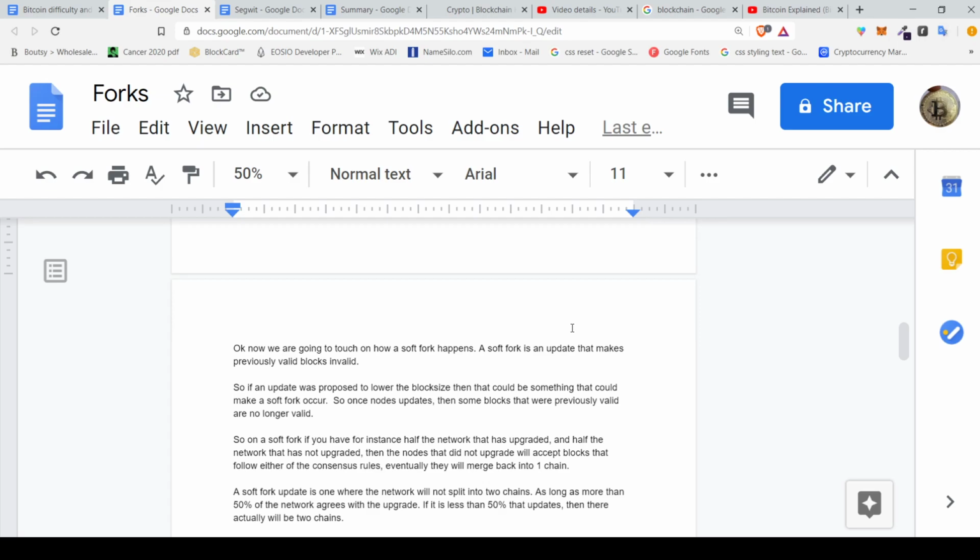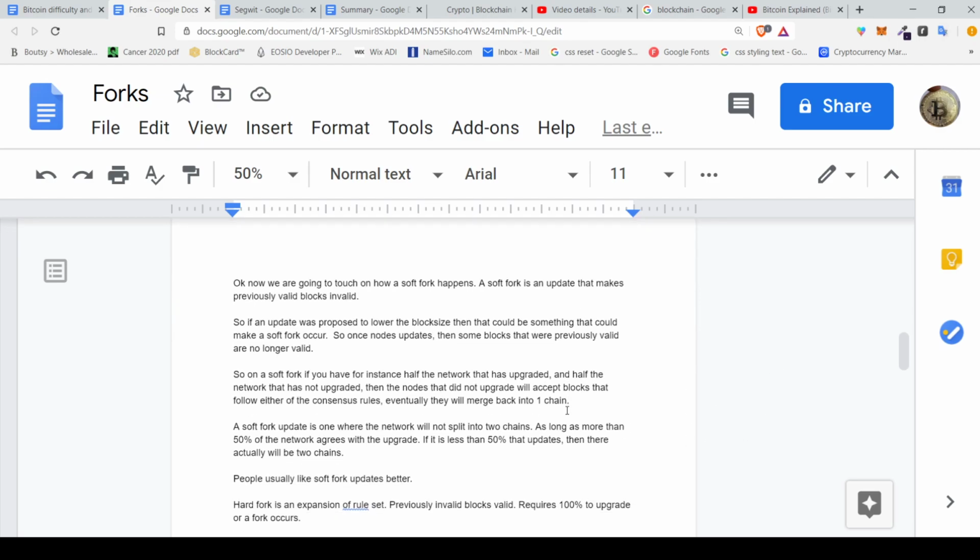So once nodes update, some blocks that were previously valid are no longer valid. And that's a soft fork. On a soft fork, if you have, for instance, half the network upgraded and half not upgraded, then the nodes that did not upgrade will accept blocks that follow either of the consensus rules. Eventually, they will merge back into one chain as long as at least 51% of the network upgrades.